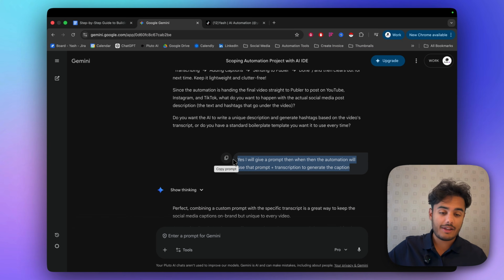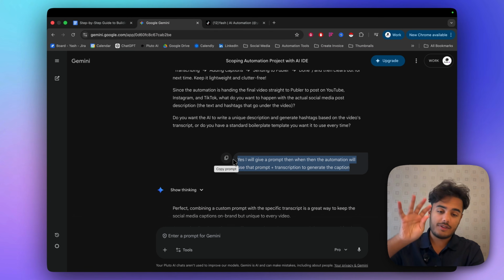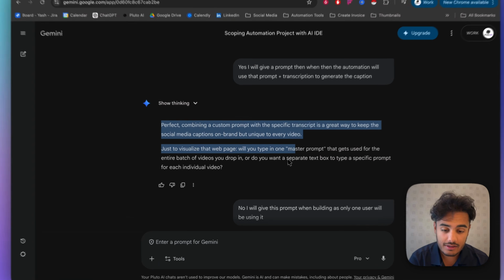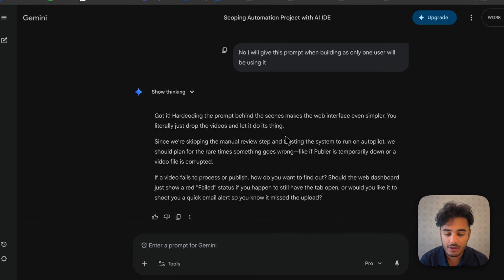So if you don't understand exactly how the architecture of how this works, essentially we're going to have a prompt that we're going to generate, and then we're going to go and give the transcription at the end of this prompt. So the transcription goes in here. So this prompt is going to tell the AI how to use the transcription to go and create the caption for us, basically. So that's what we're trying to do over here. And then we're going to combine a just to visualize the web page. Sorry, that's where I asked. I said I'll give the prompt by hard coding it.